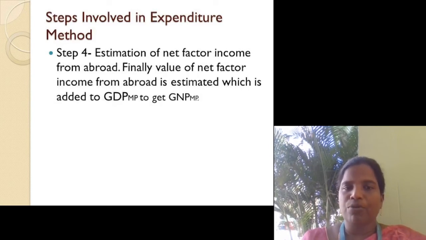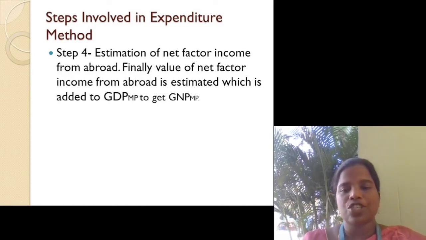In step 4, we are estimating net factor income from abroad, that is export minus import. Finally, the value of net factor income from abroad is estimated, which is added to gross domestic product at market price to get gross national product at market price. So we take the net factor income from abroad, that is export minus import, and add this to gross domestic product, then we will get gross national product.